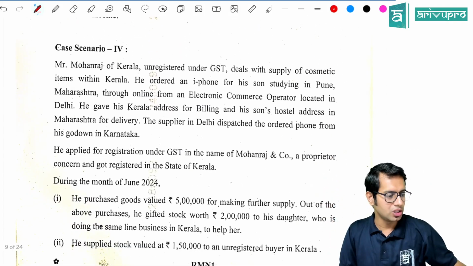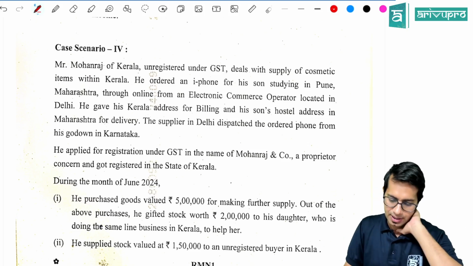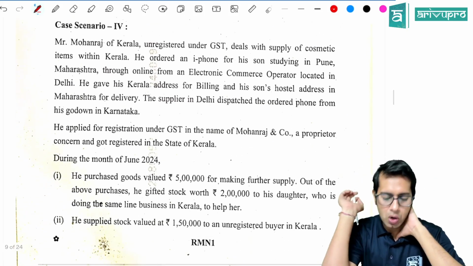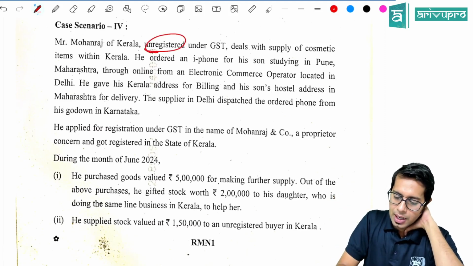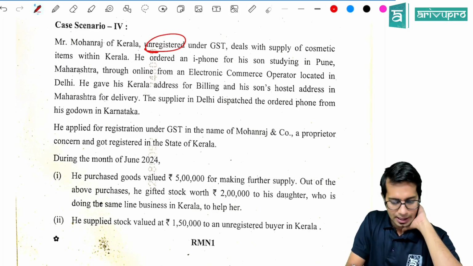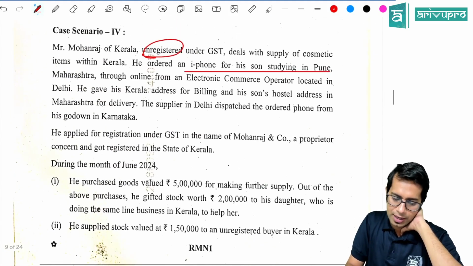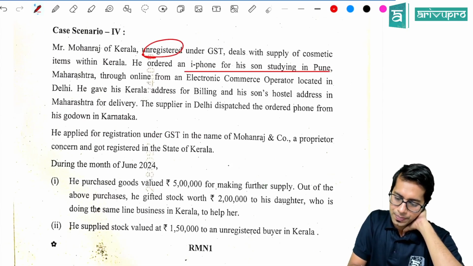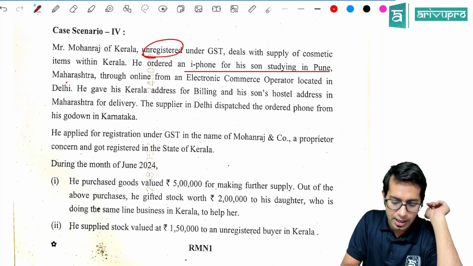Mohan Raj, oh, this is a beautiful question again. This is the first question in my material, RMN1. Mr. Mohan Raj of Kerala is an unregistered person, who deals with supply of cosmetic items within Kerala. He ordered an iPhone for his son, who is studying in Pune, Maharashtra, from an online electronic commerce operator located in Delhi. He gives his Kerala address, very important.